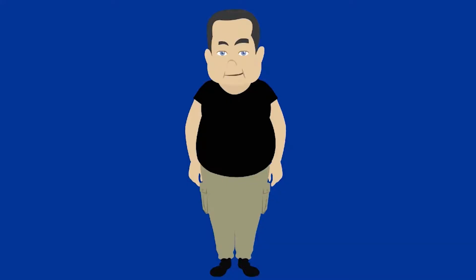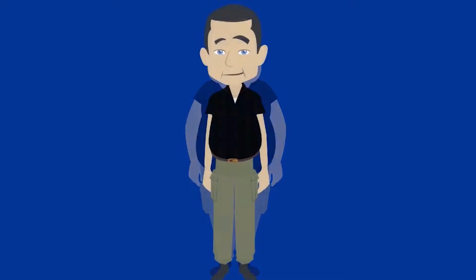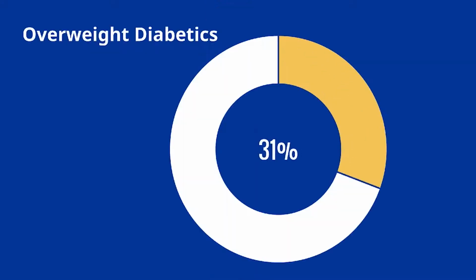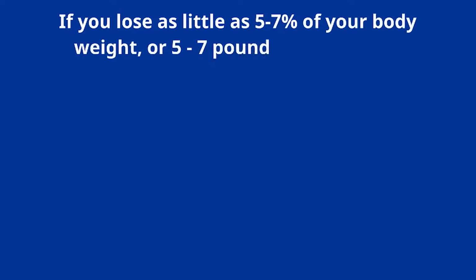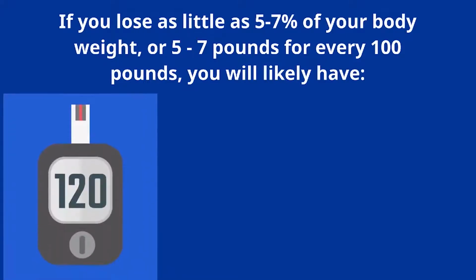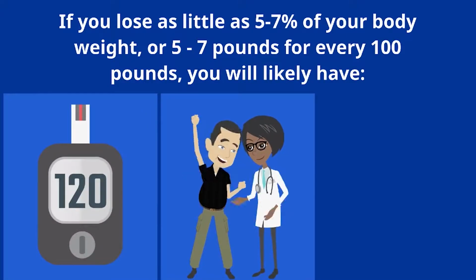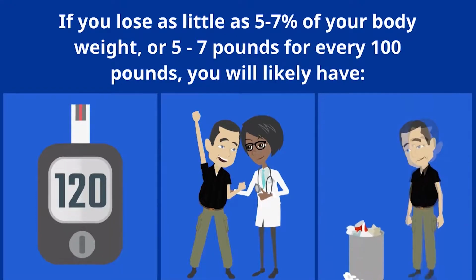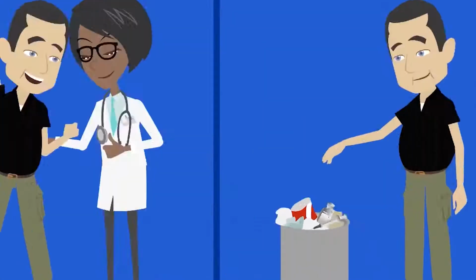One of the biggest impacts you can make to improve your health is to lose weight. 80% of diabetics are overweight. If you lose as little as 5 to 7% of your body weight, or 5 to 7 pounds for every 100 pounds, you will likely have lower blood sugar, improved blood pressure and cholesterol, reducing the risk of heart disease and other serious complications. Dramatic weight loss can in some instances even reverse type 2 diabetes.